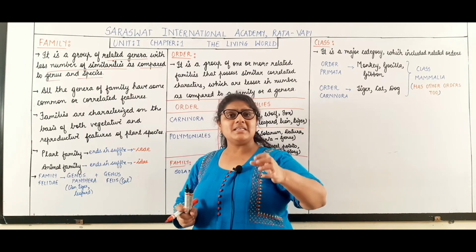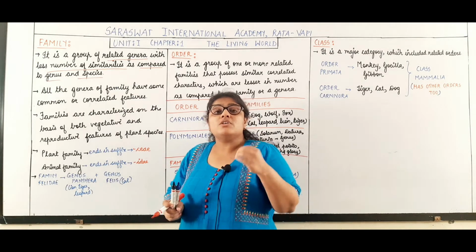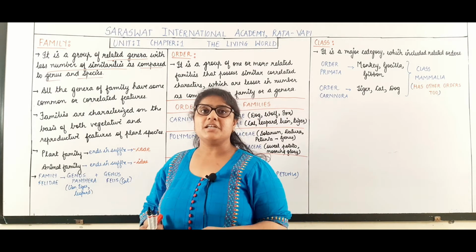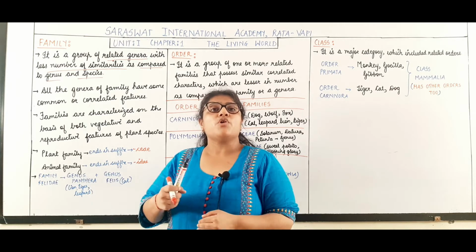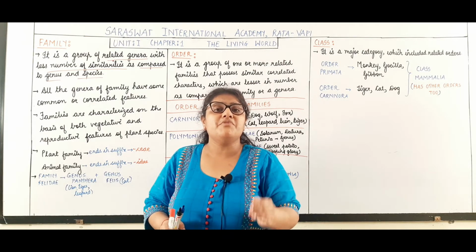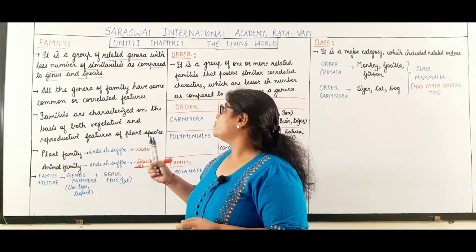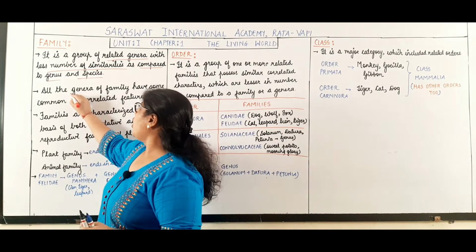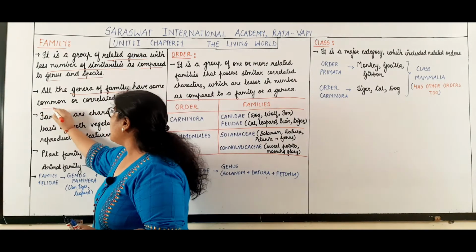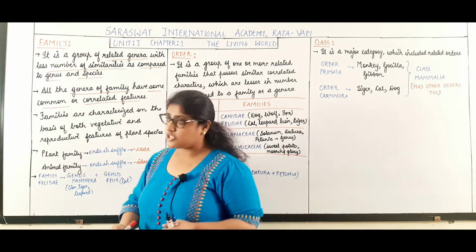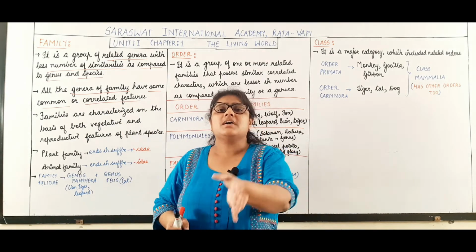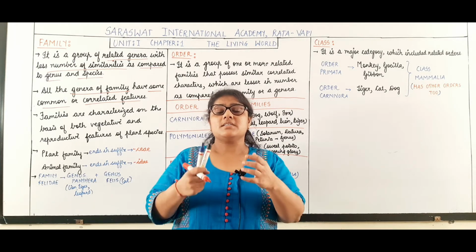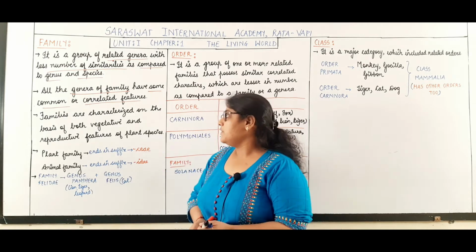Those genera which share certain common characteristics will be placed in one family. So the number of common characters in the family will be less as compared to the genus and species. All the genera of a family have common or correlated features. Whatever genera are included in a family will have certain similar or correlated features.